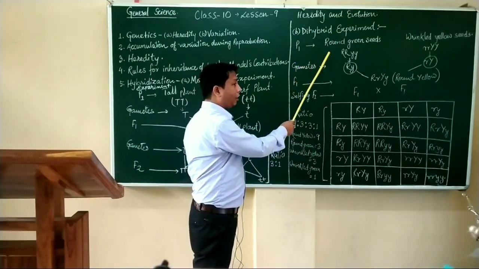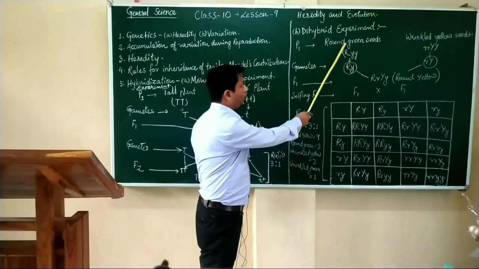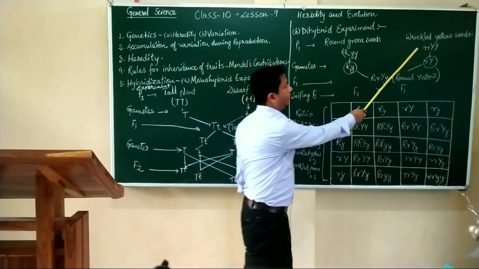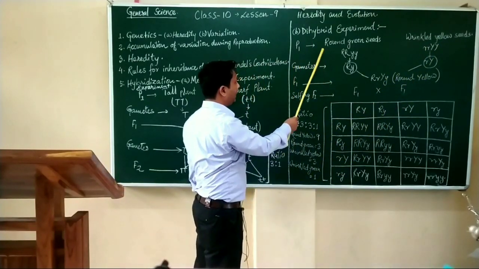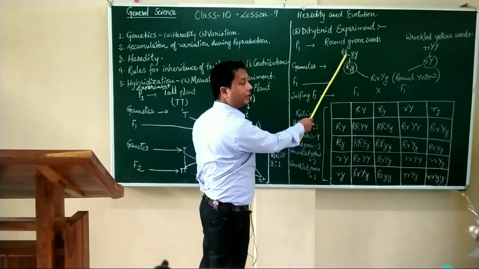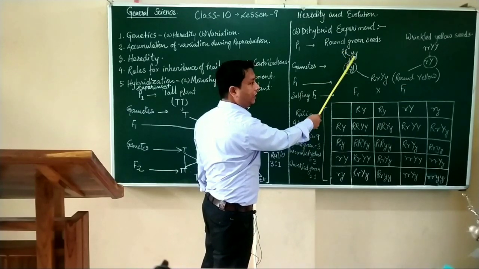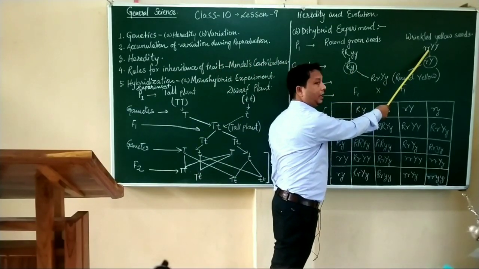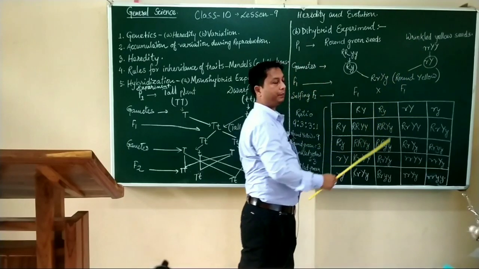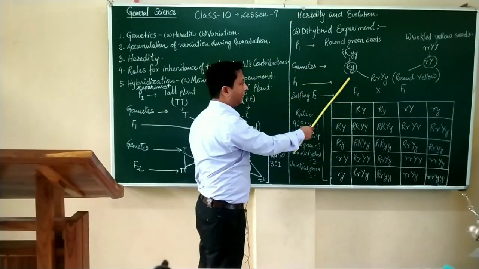The two pairs of contrasting characters that we have taken are round green seed and wrinkled yellow seed. P1 generation, that is capital R, small y, small r, capital Y. We have taken out the gametes.